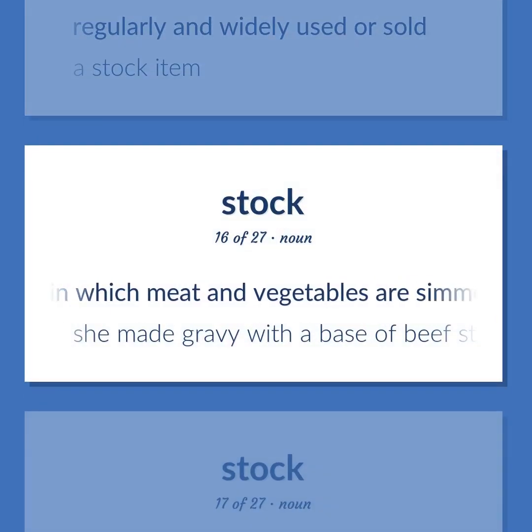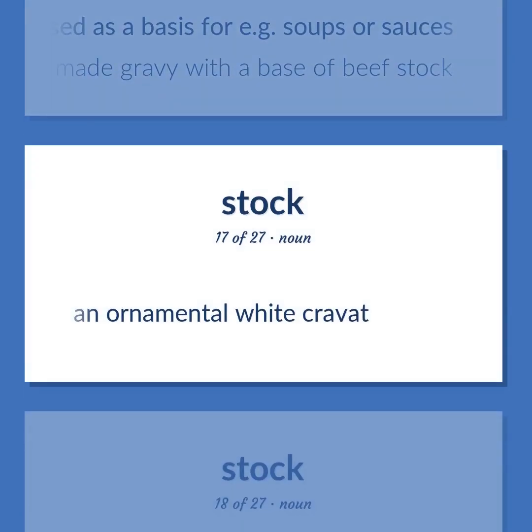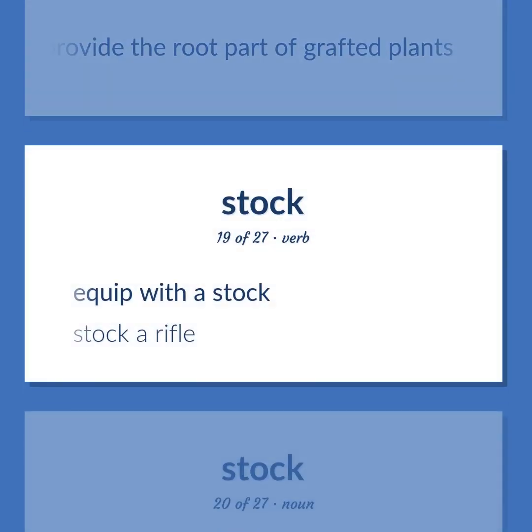Liquid in which meat and vegetables are simmered, used as a basis for e.g. soups or sauces. She made gravy with a base of beef stock. An ornamental white cravat. A plant or stem onto which a graft is made, especially a plant grown specifically to provide the root part of grafted plants. Equip with a stock. Stock a rifle.